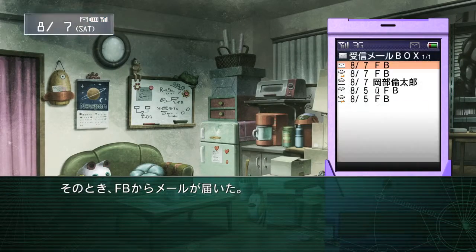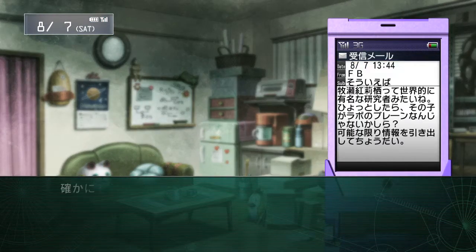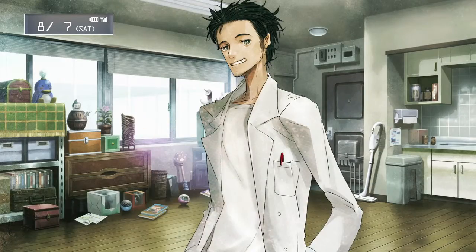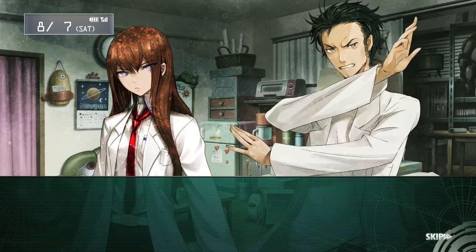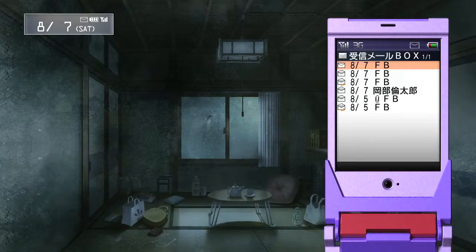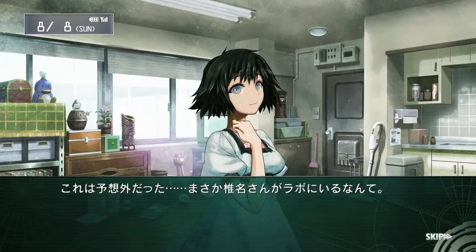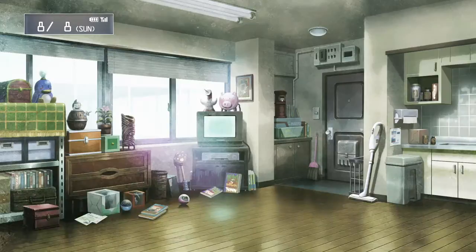You are going to get a bunch of text messages from FB. Make sure you obviously read all of them because that's also part of the achievement, to read all the text messages. So not just the text messages with choices in them, you also have to read the other text messages, the regular texts. So keep that in mind as well.